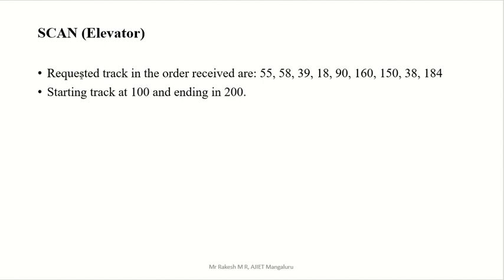Here the requested tracks in the order received are given in some order, and you have to serve that order. They gave random values, so you have to serve these requests. Why do we have to serve them? We have some data inside this 55.